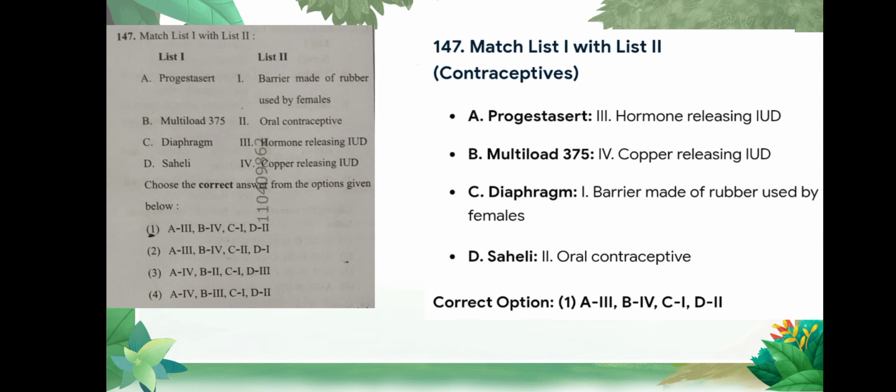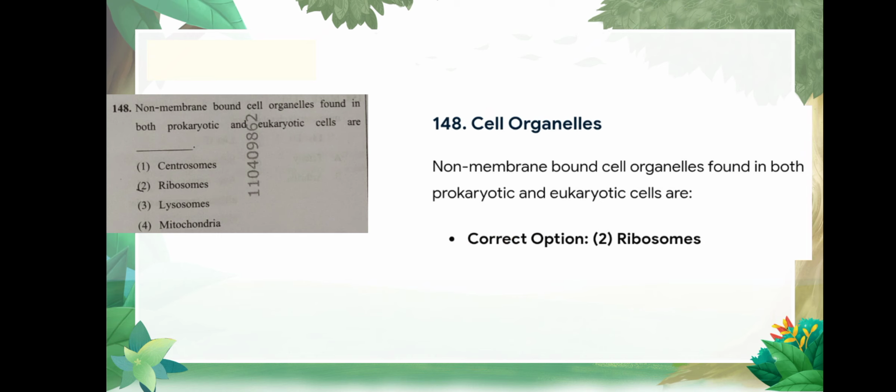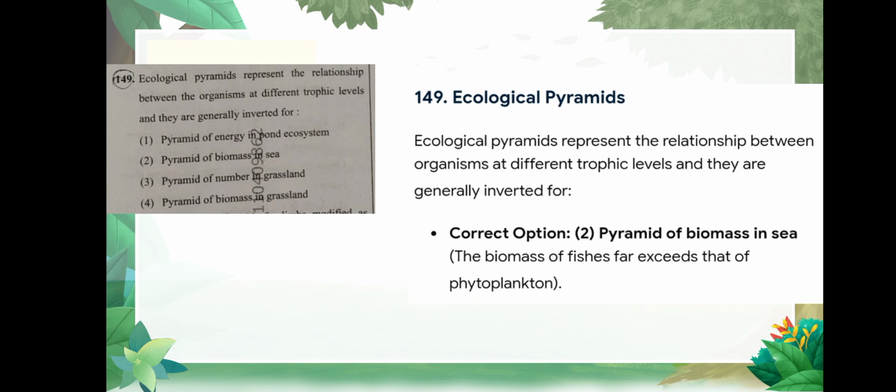Question number 147 is match the following, and correct option is option number 1, that is progestasert is hormone releasing IUD, Multiload 375 is copper releasing IUD, and the following are given. Question number 148 is non-membrane bound cell organelle found in both prokaryotic and eukaryotic cell, correct option is option number 2, that is ribosome. 149, ecological pyramid represents the relationship between the organisms at different trophic levels. They are generally inverted for pyramid of biomass in the sea, option number 2.